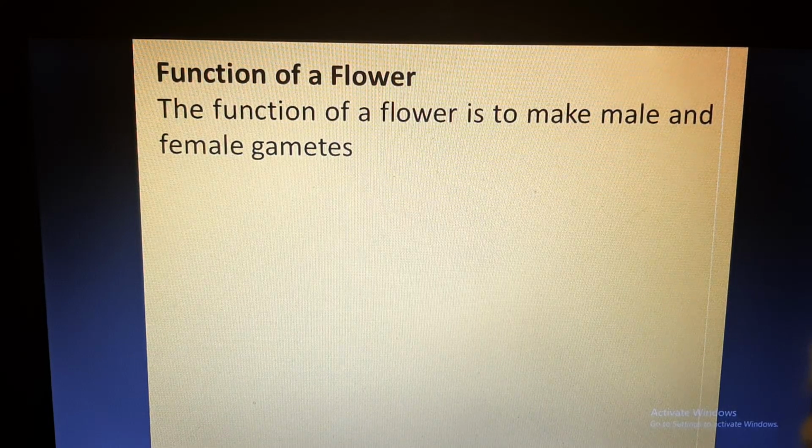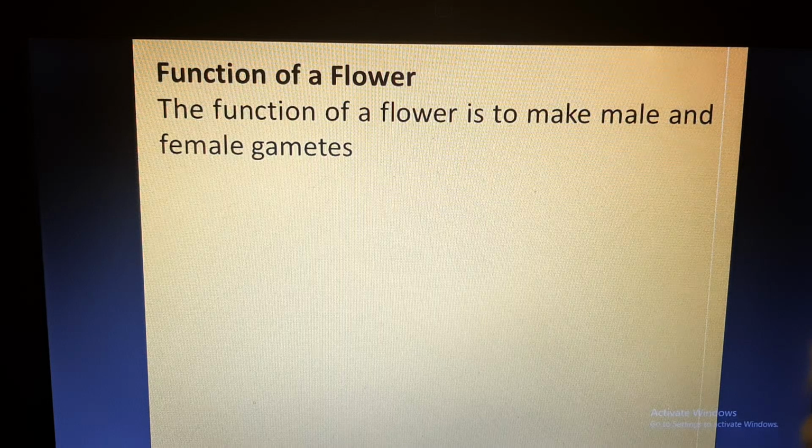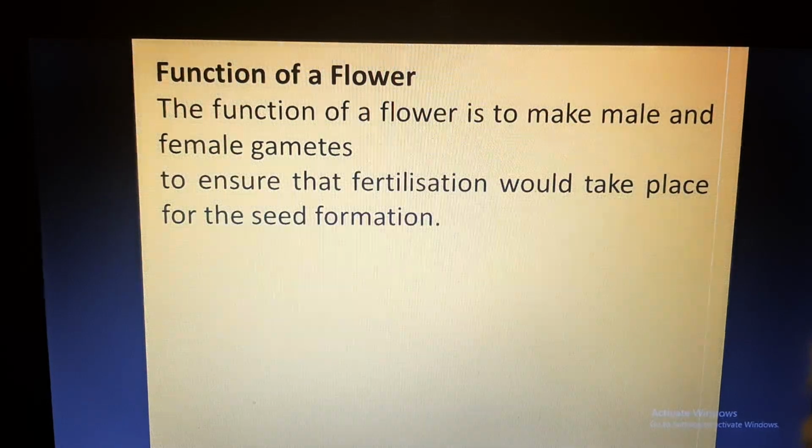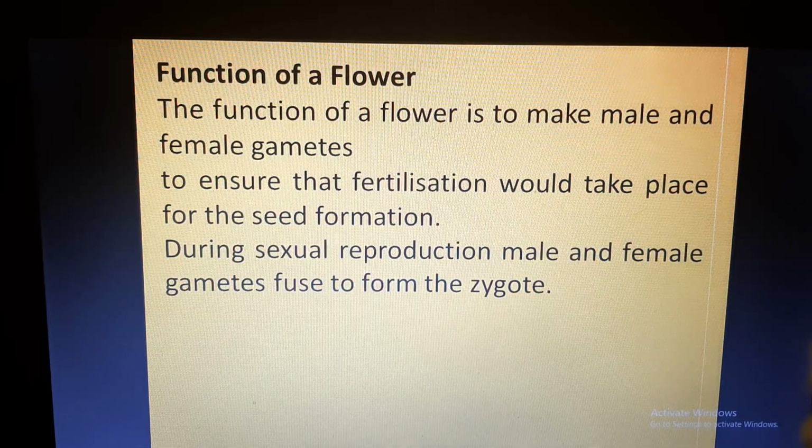The male part will produce male gametes and the female part will produce female gametes. So basically the function of a flower becomes producing male gametes and female gametes. These gametes are produced so that fertilization is ensured, and after fertilization a seed will be formed, and through that seed a new plant will be formed. So this is how reproduction will take place.